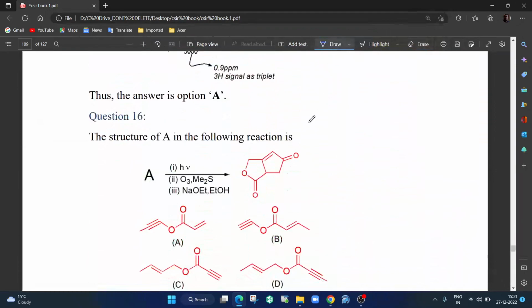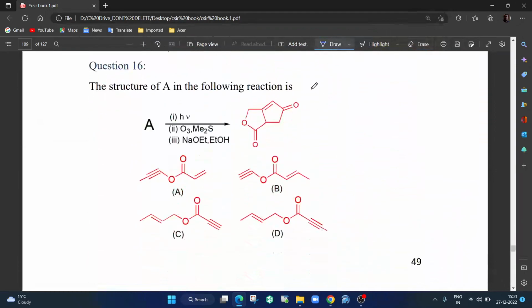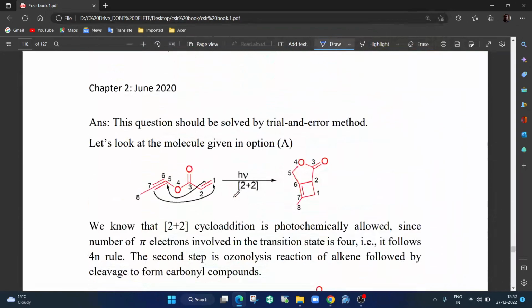Moving on to the next question, question number 16. The structure A in the following reaction is. So this one, there is no other way, you have to go by trial and error method. Let's start with option A. First thing is you are putting light, photochemical reaction. Very clearly 2 plus 2 addition will happen. You know 2 plus 2 is photochemically allowed according to your FMO approach. So these two will go and form a 4-membered ring.